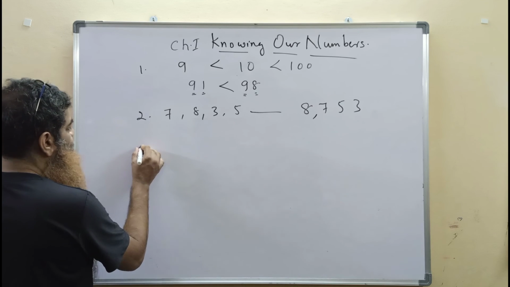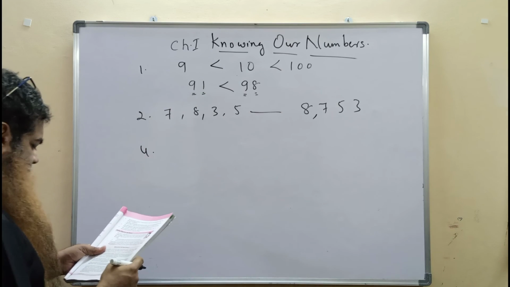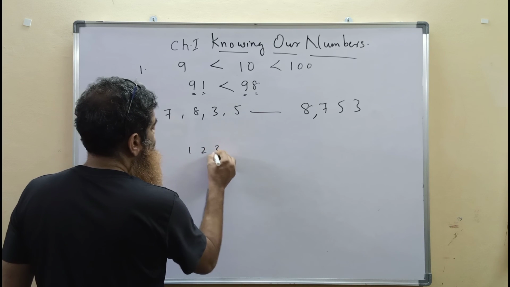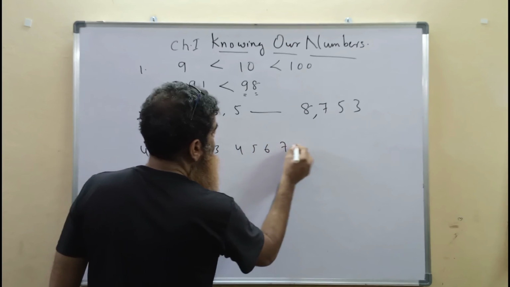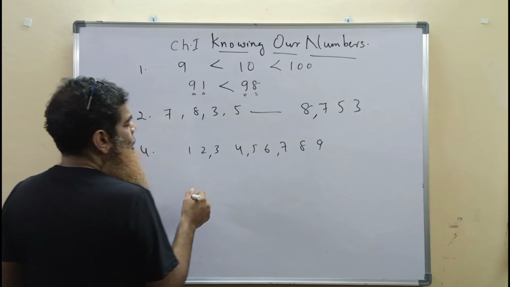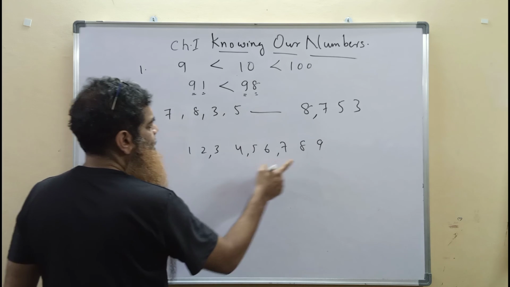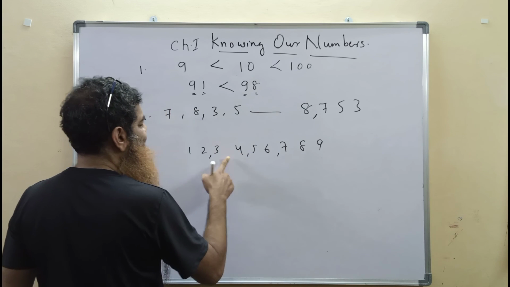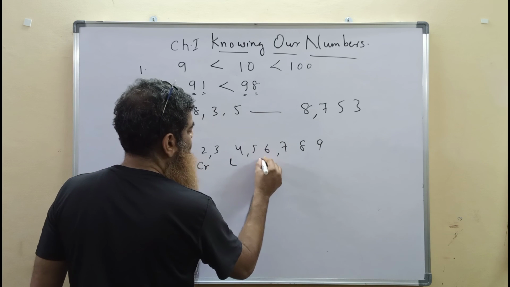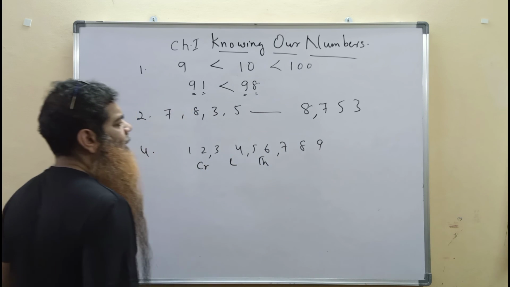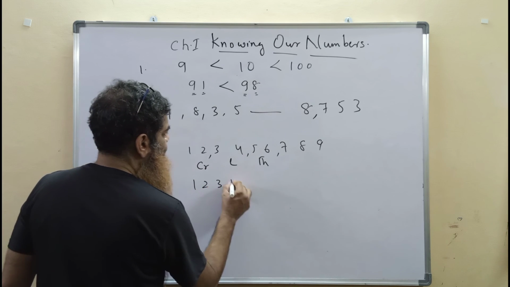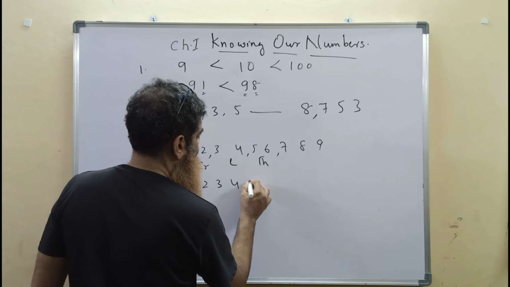The fourth point: 1, 2, 3, 4, 5, 6, 7, 8, and 9. This is our Indian system of numeration. This is to separate the hundreds from thousands, thousands from lakhs, lakhs from crores. It is 12 crore, 34 lakh, 56 thousand and 789. And the same number, if written in the international system of numeration, we have